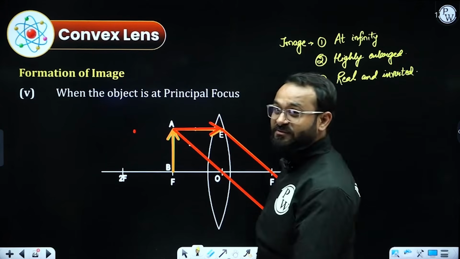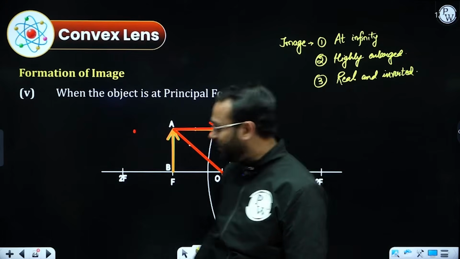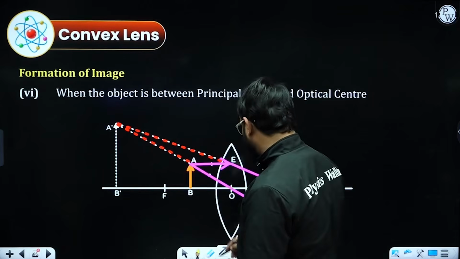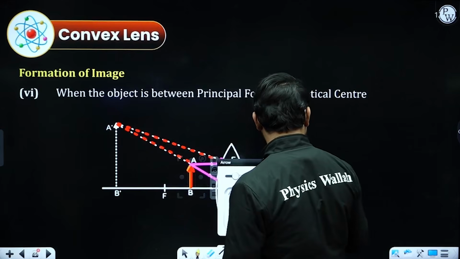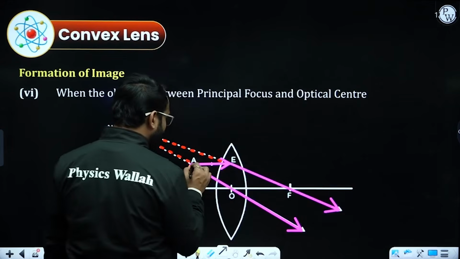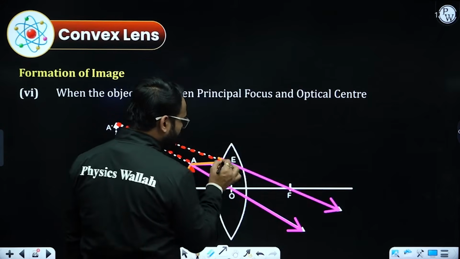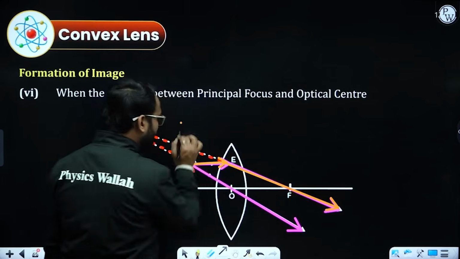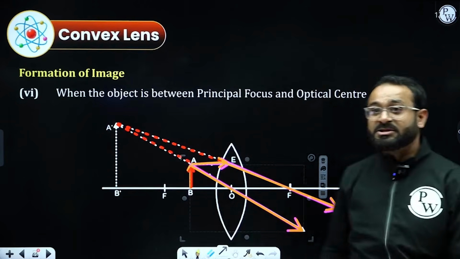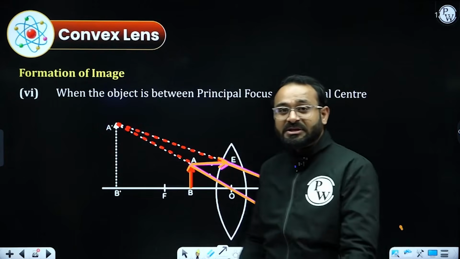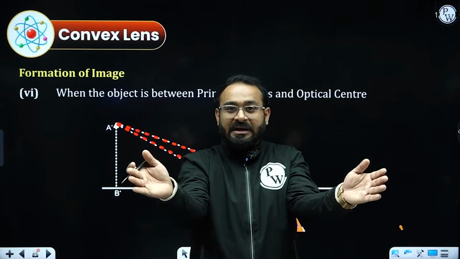And the last case, when the object will be placed between optical center and focus, and you know what is going to happen. So if I am going to place the object here, I am going to follow the rules. In that case, the ray of light going parallel to the principal axis is passing through focus like that, and through the optical center it will be going like that. Now these two light rays are not parallel to each other. They are actually away from each other like that. They are slightly away from each other.